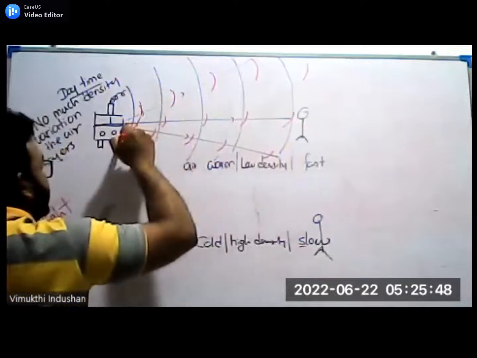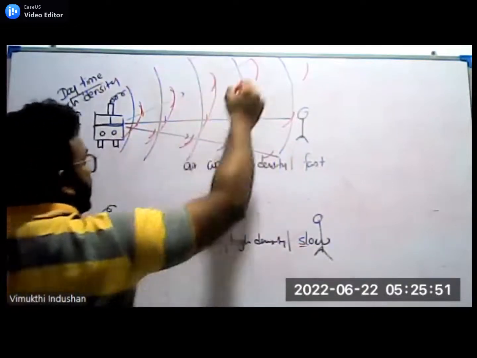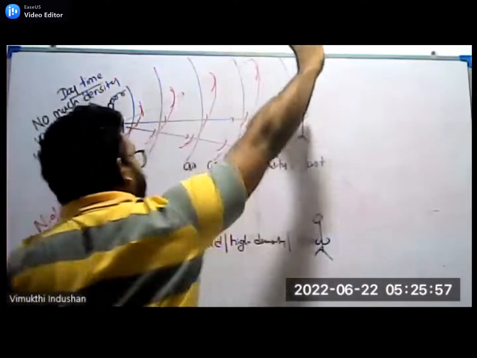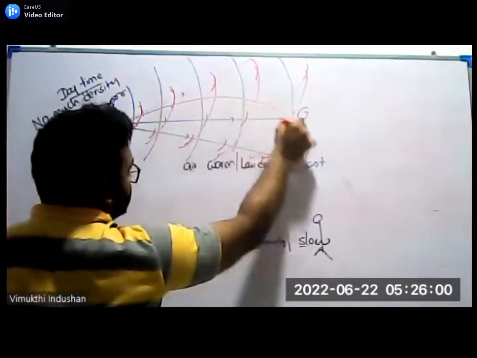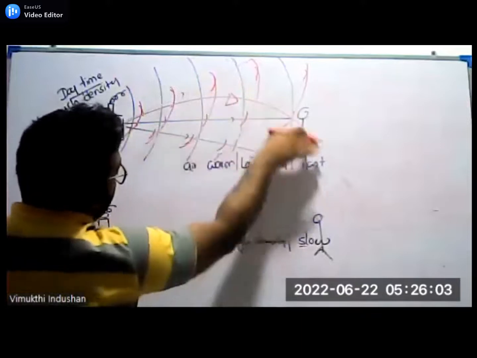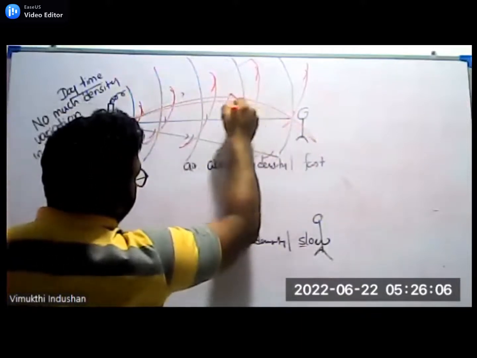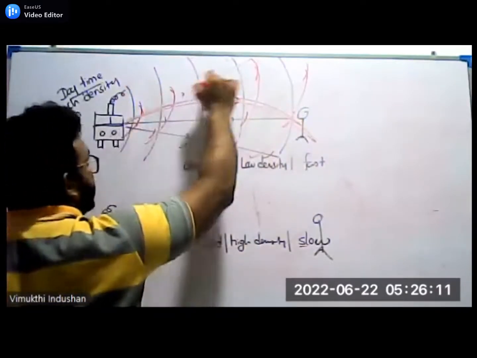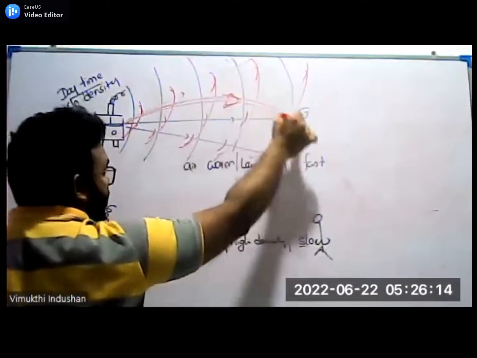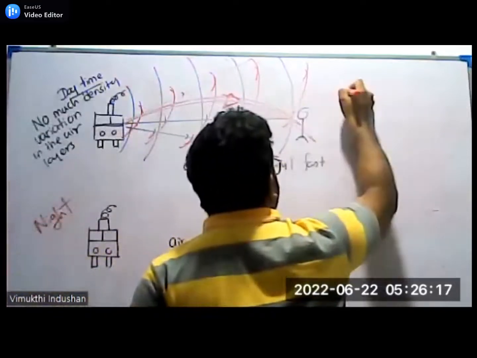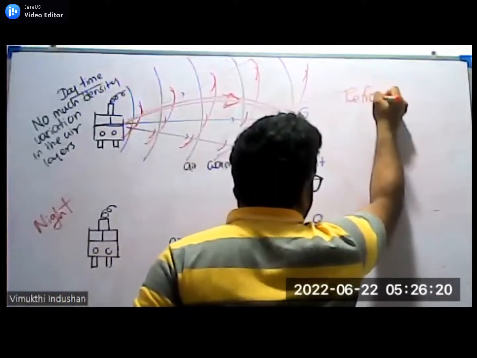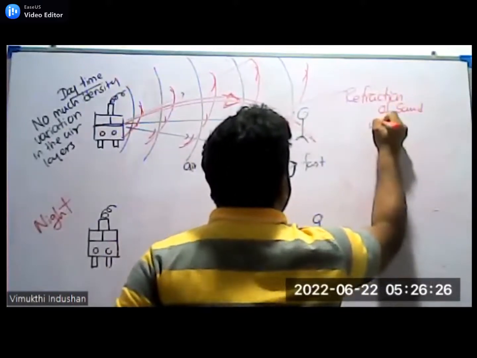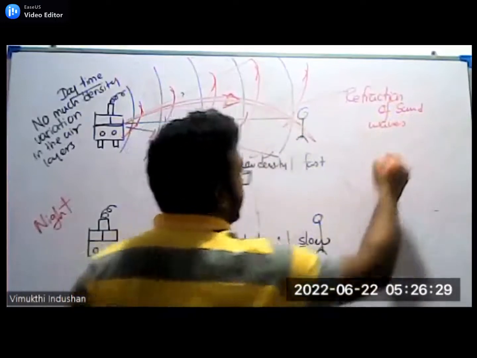If you complete this, can you see? The sound waves which were going straight during the night time have a kind of curving down. Now you can see the sound wave has a kind of curvature. This movement of the sound waves has a kind of bending. So this is what we understand as refraction of sound waves through air.